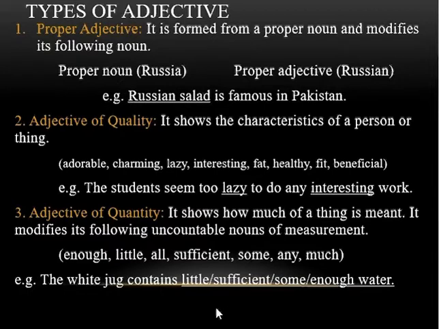I have used these examples in a sentence like: the white jug contains little or sufficient or some or enough water. If we select any one word to use in this sentence, this is how we can create a new sentence. The white jug contains a little water. The white jug contains sufficient water. The white jug contains some water, or the white jug contains enough water.